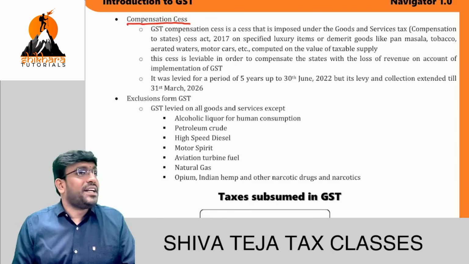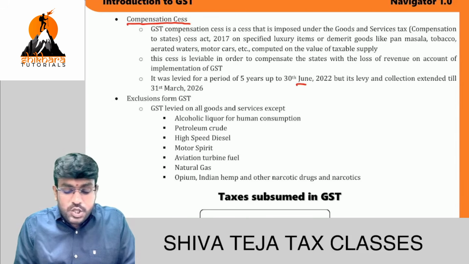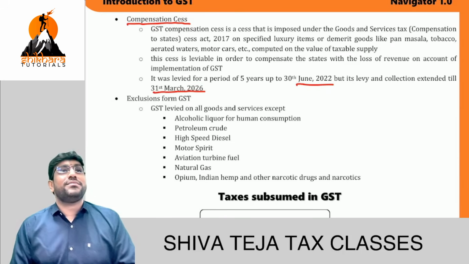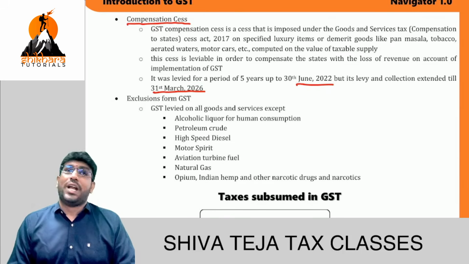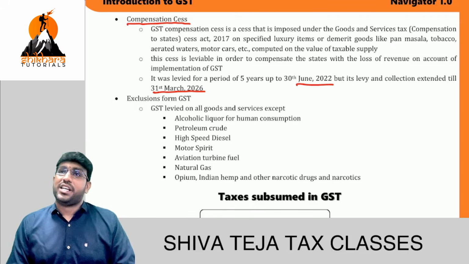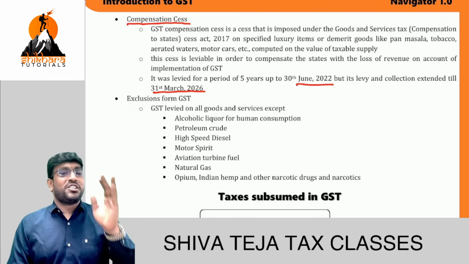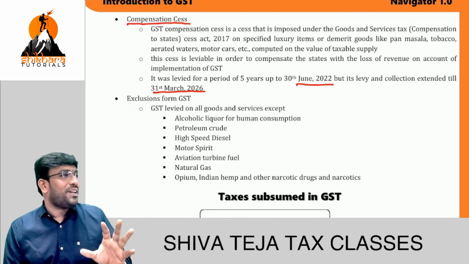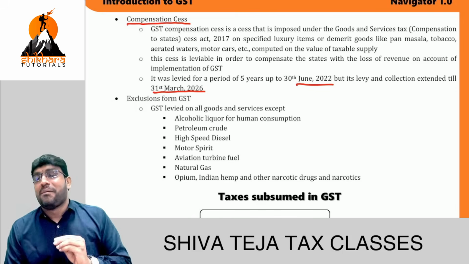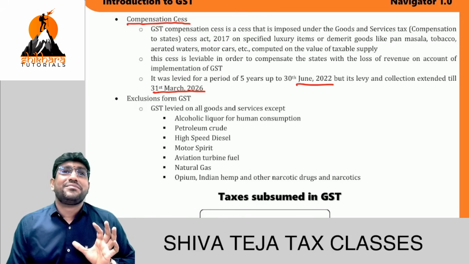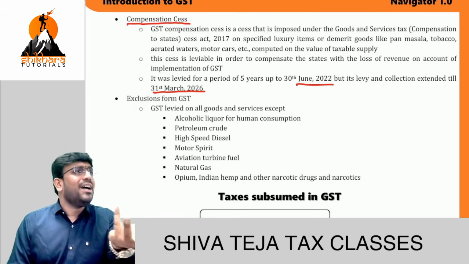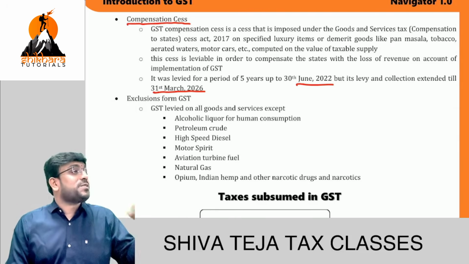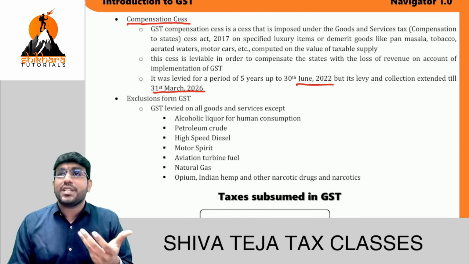And when it was brought in, it was up to 30th June 22, and they told it is extended till 31st March 26. And recently they told it is extended till July 26. Now again they will tell of another extension, because the moment the extension is stopped, government revenue will be cut. So the government will ensure that they cut only at the point where revenue is sufficient. Correct, friends? Any tax stopped in India, revenue is gone. From our perspective, we'll say if it is gone, very good. But from the government's perspective, it is income. Clear?